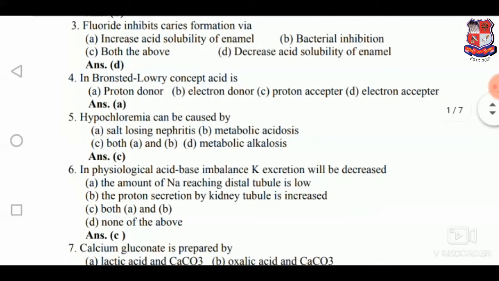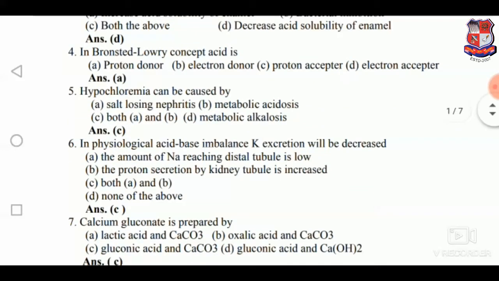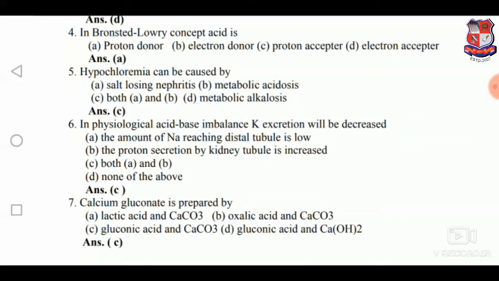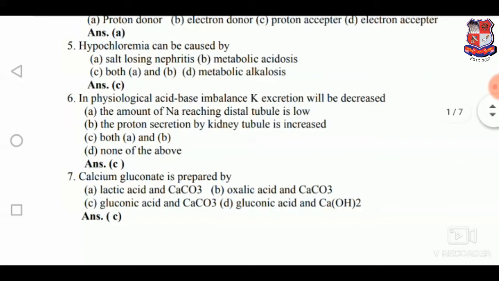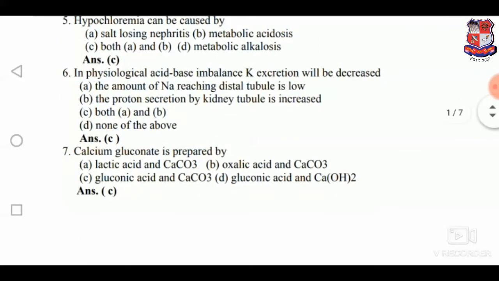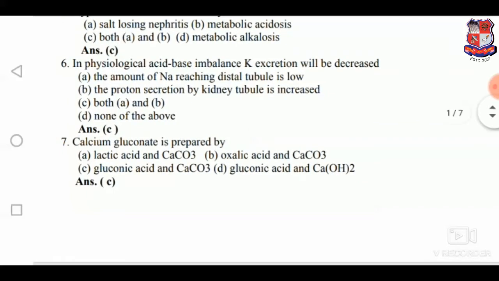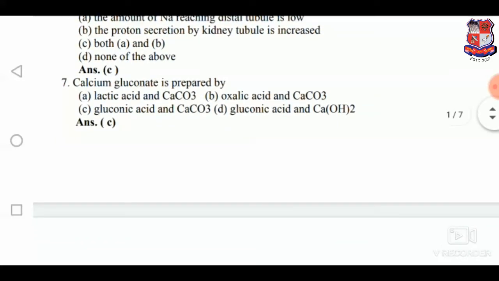In Bronsted-Lowry concept, acid is A, proton donor. Hypochloremia can be caused by C, that is both salt losing nephritis and metabolic acidosis. In physiological acid-base balance, potassium excretion will be decreased by C: both the amount of sodium reaching distal tubule is low and proton secreted by kidney tubule is low. Calcium gluconate is prepared by C, gluconic acid and calcium carbonate.